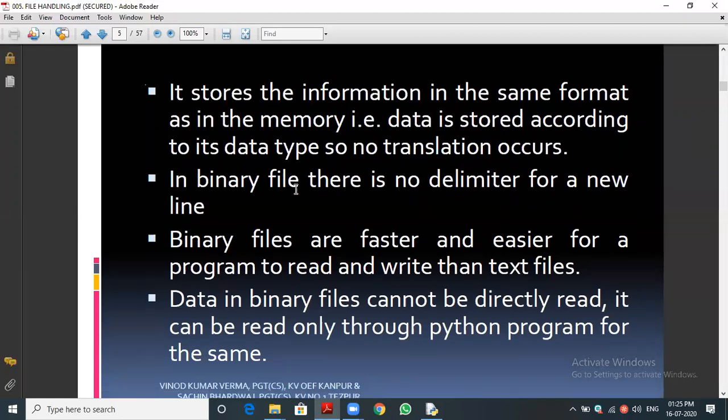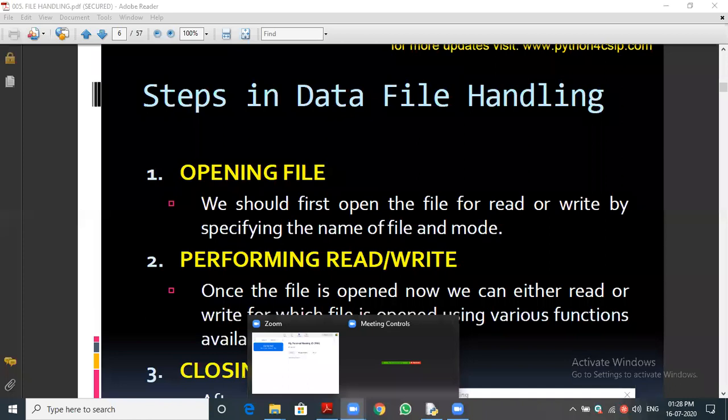Okay, pa. Let me see the remaining topics. Okay, students, as a continuation, we will see that now we are coming into the core part of the file handling. Okay, 3 steps are there. Okay, 1 minute. 3 steps are there. What are the steps means?